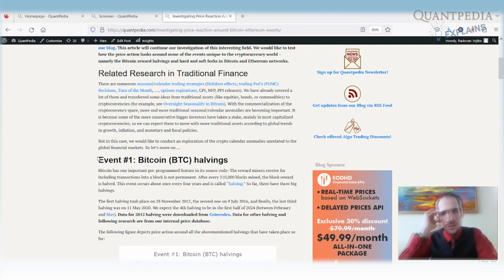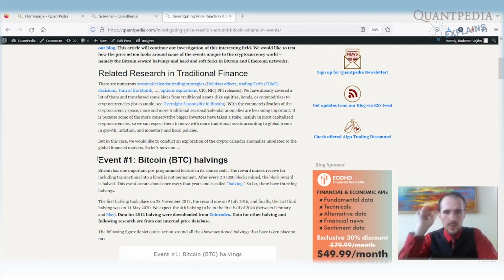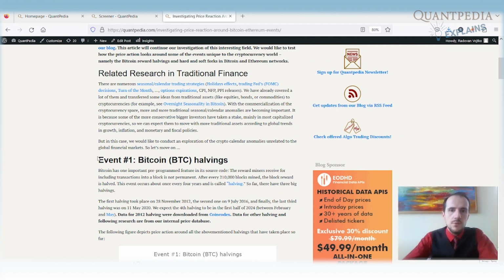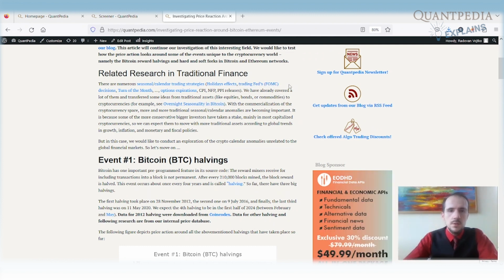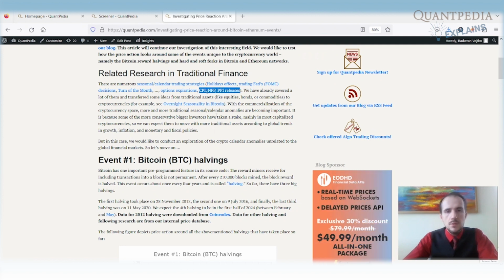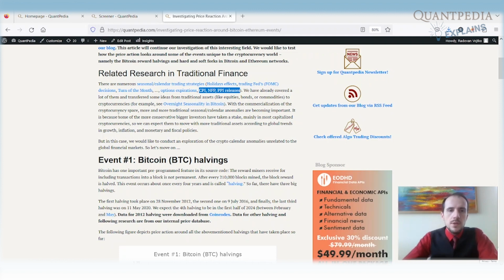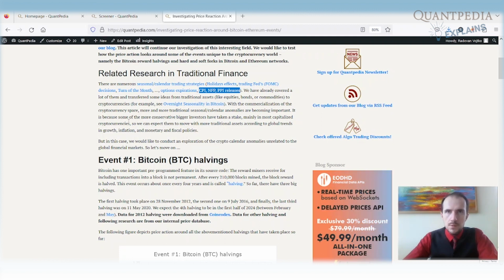in academic research. There are a lot of seasonal and calendar trading anomalies that are related to different events. It can be, for example, option expirations. It can be Fed decisions, turn of the month, various releases of economic statements like CPI, so inflation, PPI, industrial production, etc., etc. We already covered a lot of them. What we are trying to find out is what are some of the events that are really specific for cryptocurrencies.